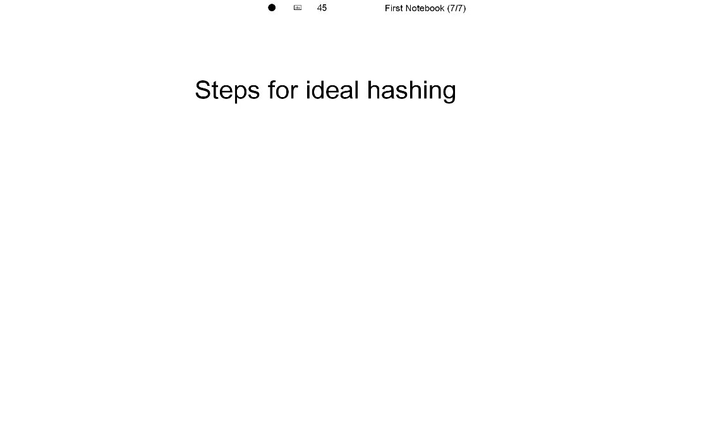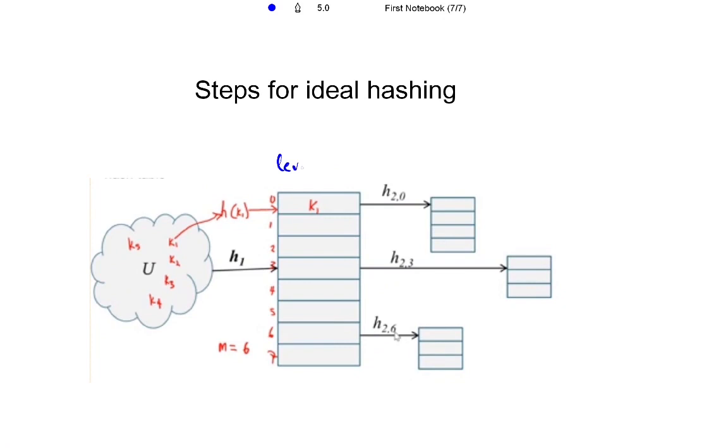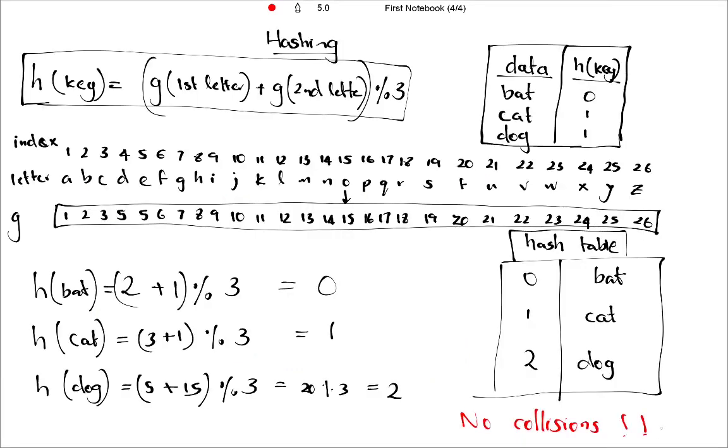Now let's talk about the steps for ideal hashing. This procedure can be divided into 2 levels. Level 1 is where all the elements in the data set are included in the hash table, and level 2 is where all the collisions are omitted by changing the hash table. As a final output, we will get a hash function where there are no collisions.